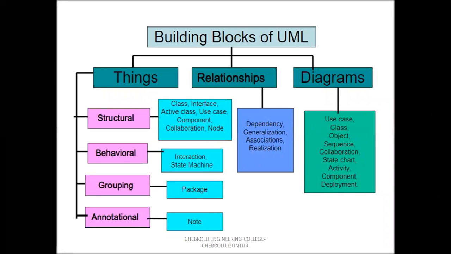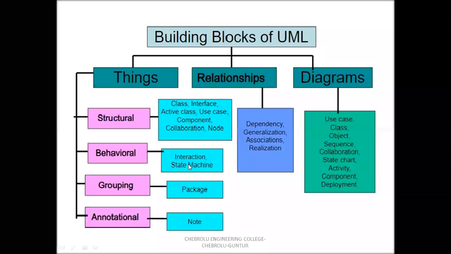By the collection of things and relationships you represent the diagrams. A use case and its relationships are represented by a use case diagram. Classes and their relationships are represented by a class diagram. Objects and their relationships are represented by an object diagram. And then there are sequence and collaboration diagrams.